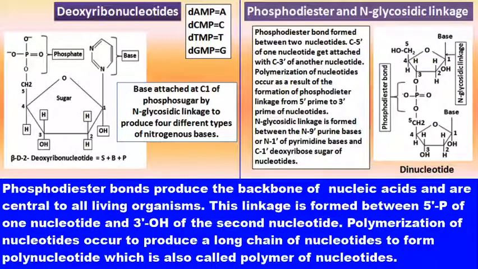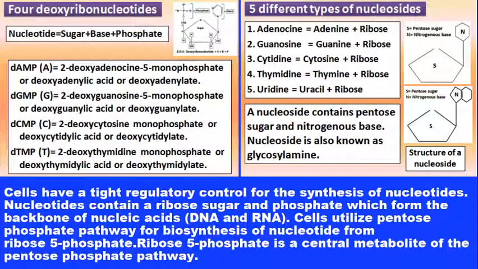Because the polymerization reaction occurs in the process of replication or DNA synthesis or RNA synthesis in vivo and in vitro. In vitro means in a test tube, which is performed by using a thermocycler, that is the PCR, polymerase chain reaction. Now come to the next slide.